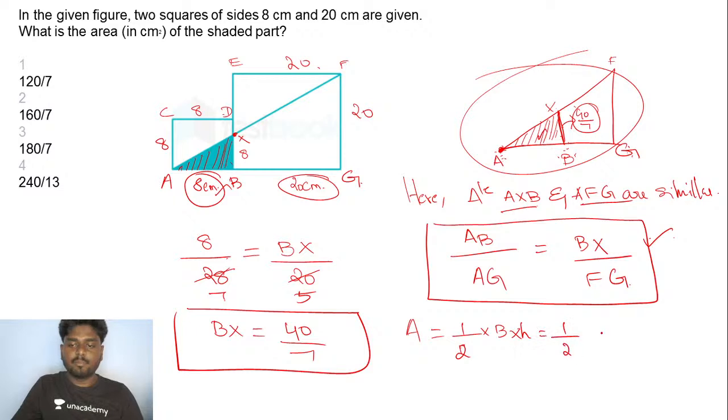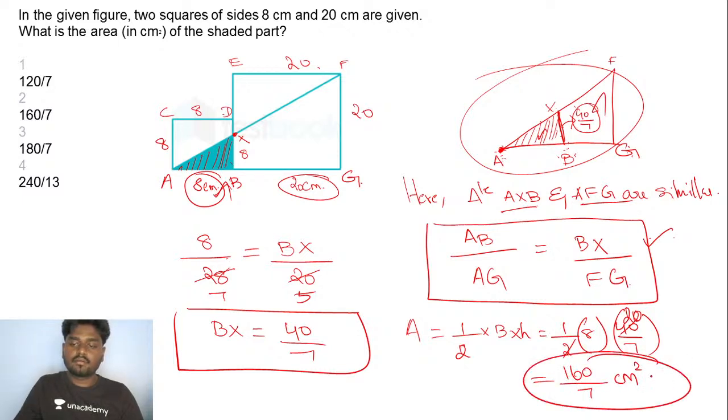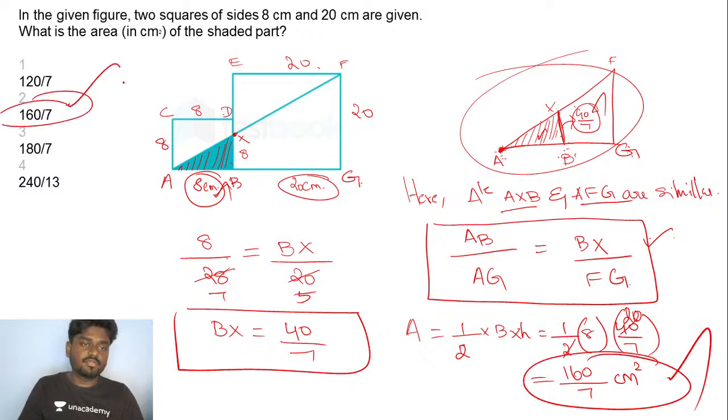The base length is 8, and height is 40 by 7. So 20 into 8 will be 160 by 7 centimeters square. That's it, guys. The answer is option 2. 160 by 7 centimeters square is exactly the right answer. That is the area of the shaded part.